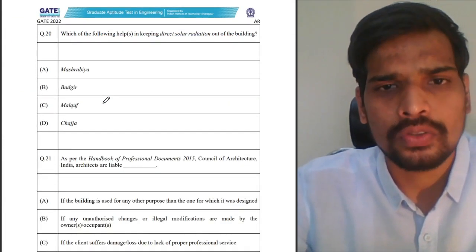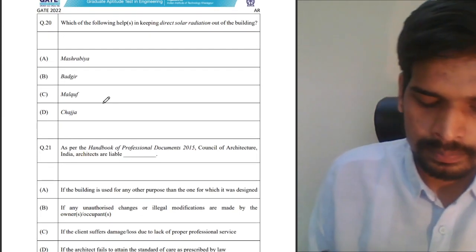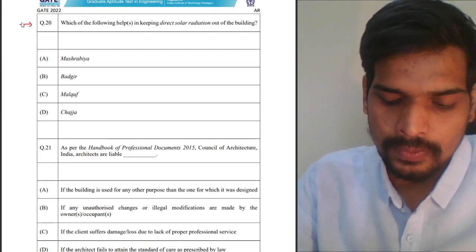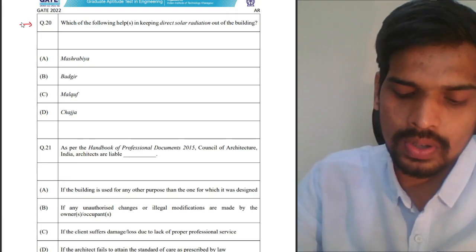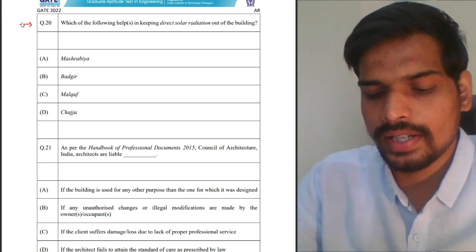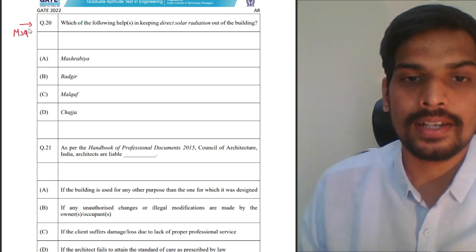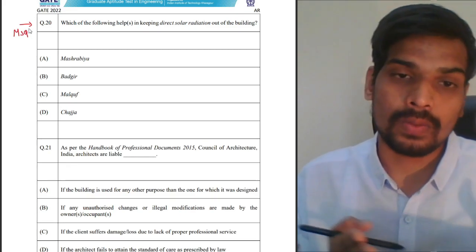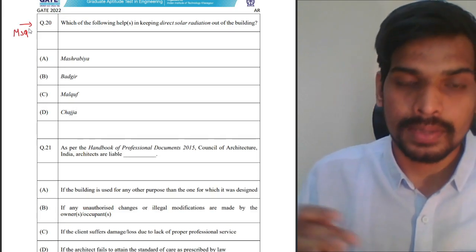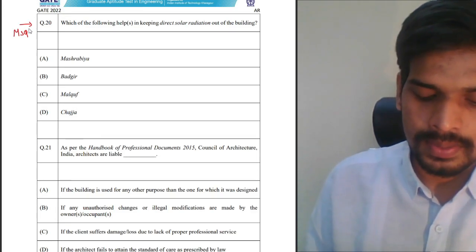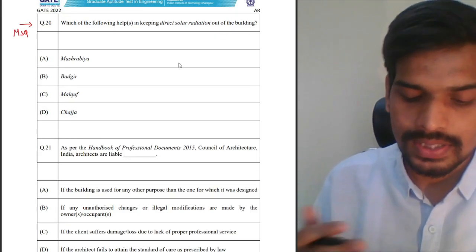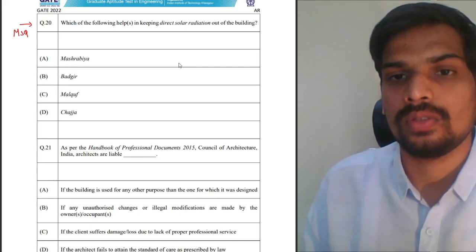So we still have a few more one mark questions in the common part. This is question number 20. Which of the following helps in keeping direct solar radiation off of the building? This also is an MSQ, multiple select question. You had to select. So in a multiple select question, one option can also be correct sometimes. But here, let us see from the given four options, which two or which three or which one or which four are solar radiation